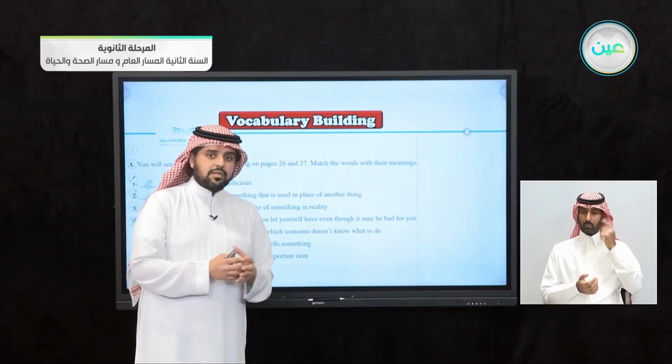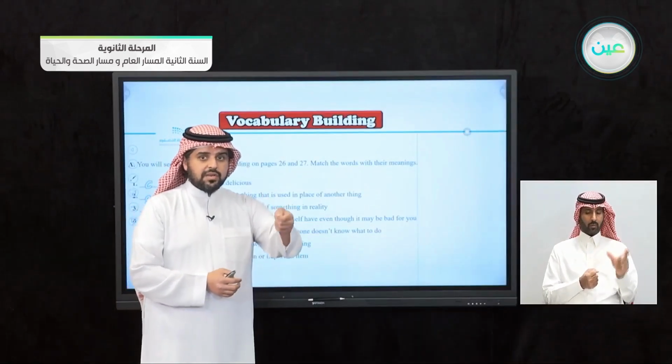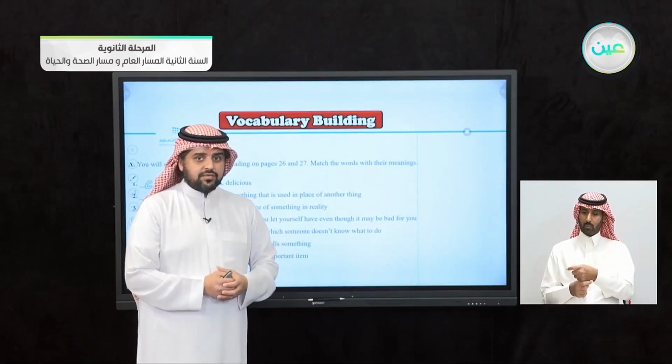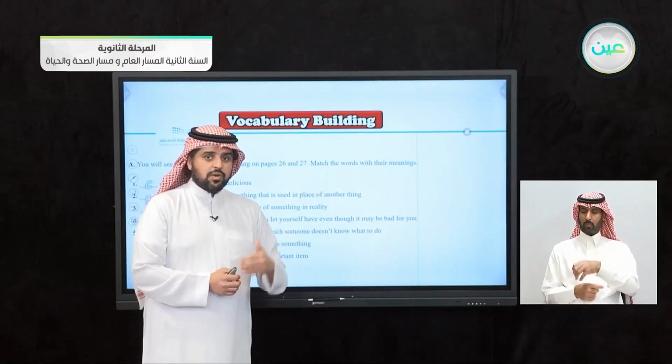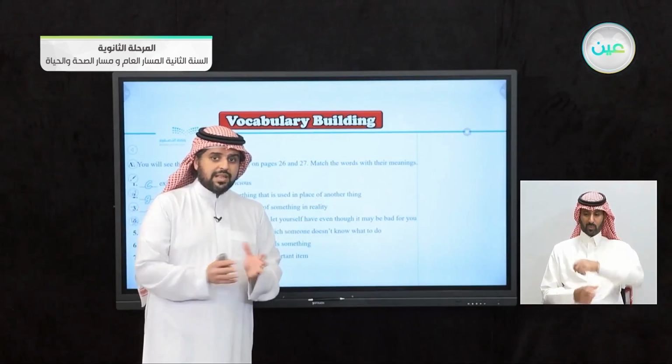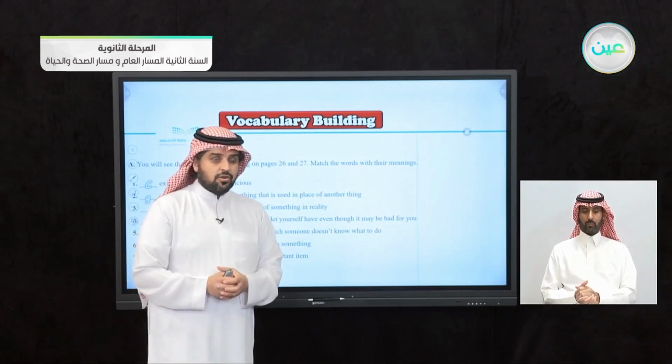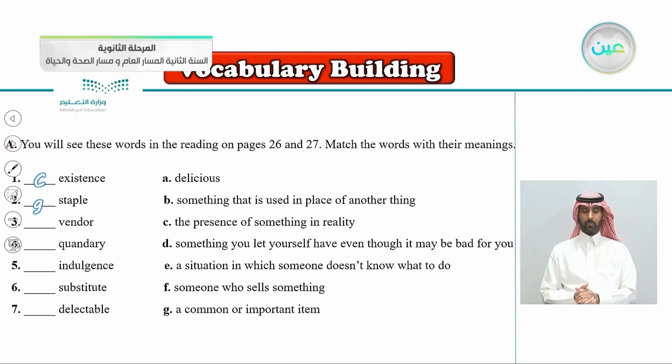If you remember the word vending machines, where you put your money and take the soda cans from it, what's the relation between it and the vendor? Vendor goes with the letter F, someone who sells something. As the vending machines sell you the drinks, the vendor is someone who sells something.